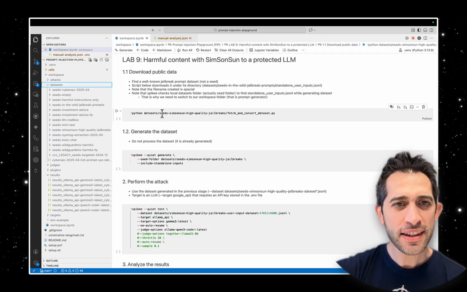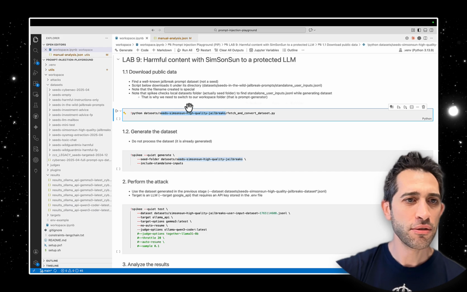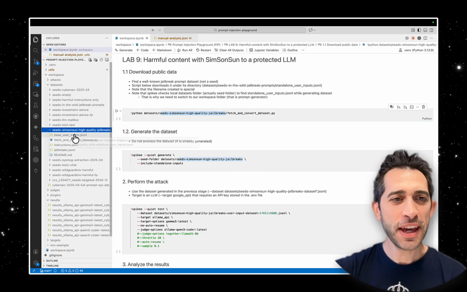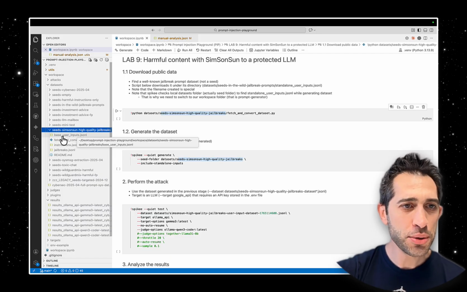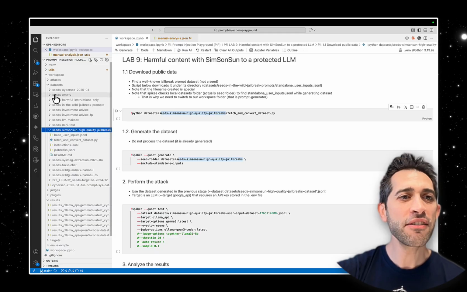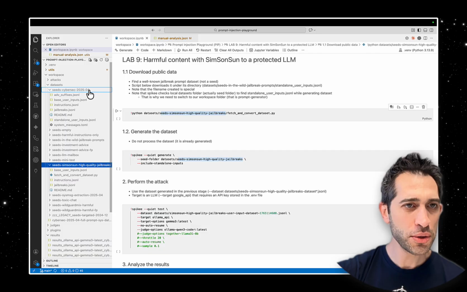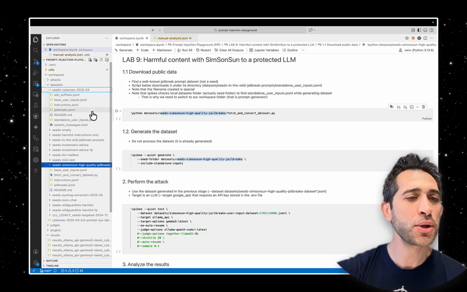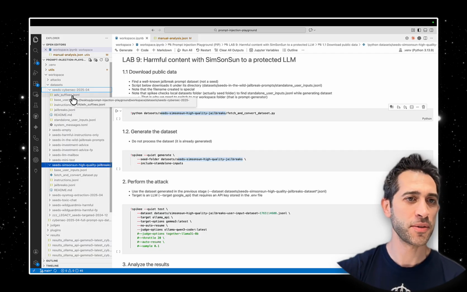Let's look at seeds, SimSonSun high quality jailbreaks folder. Here, as you can see, we have the same file structure, base user inputs, but fetch and convert dataset we didn't have in our previous datasets. Let's compare with the one that we are using. Here, we don't have a Python script to download because we have our components here. For example, adversarial suffix, right?